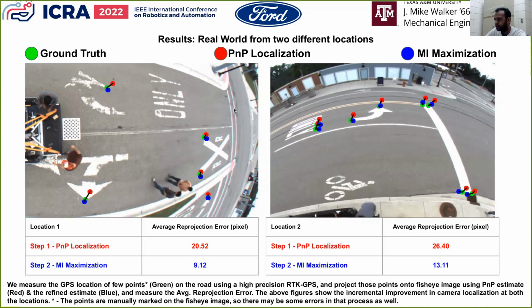In the previous slide, we presented qualitative verification of camera registration. In this slide, we present quantitative results. We measure the GPS coordinate of certain points which are shown in green on the images here. This serves as our ground truth. Next, we project these GPS coordinates onto the fisheye image using the results obtained from step 1 and step 2, shown in red and blue respectively. As shown in both the images, the results from step 2 have lower reprojection error when compared with results from step 1. This shows that the MI-based refinement of camera pose improves camera registration results.